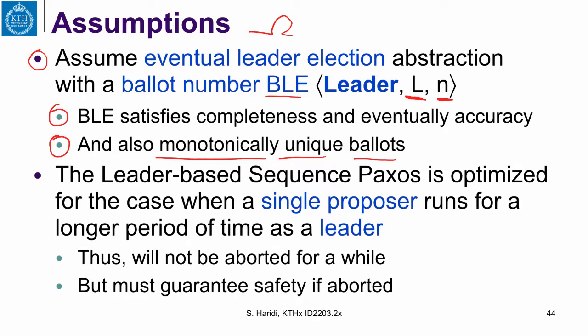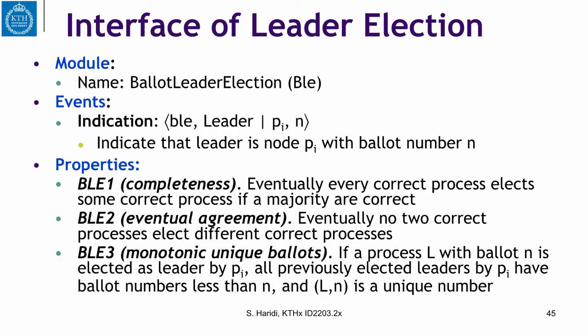The leader-based sequence Paxos will be optimized for the case of a single proposer that runs for a longer period of time as a leader, and thus will not be aborted for a while, but it has to guarantee safety if aborted. So here are the properties of our leader election abstraction. We elect a leader with a ballot number n. This says that Pi is a leader with a ballot number n. And the properties are the following.